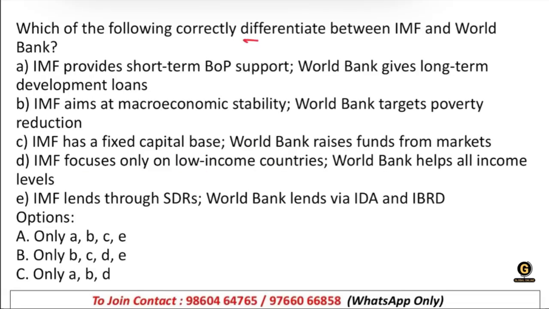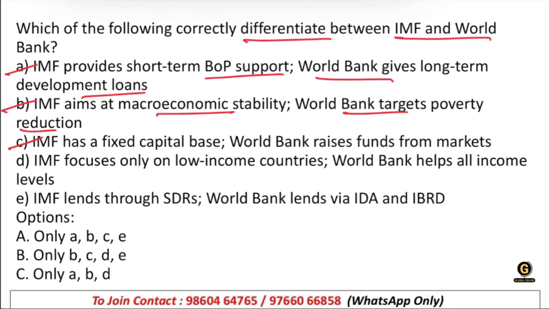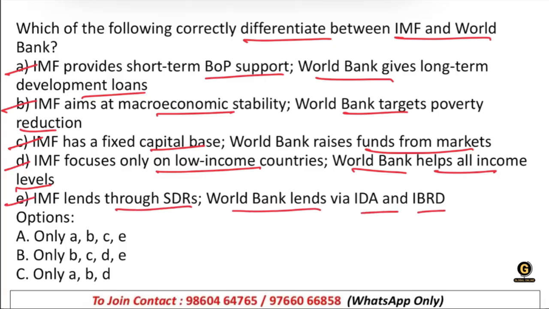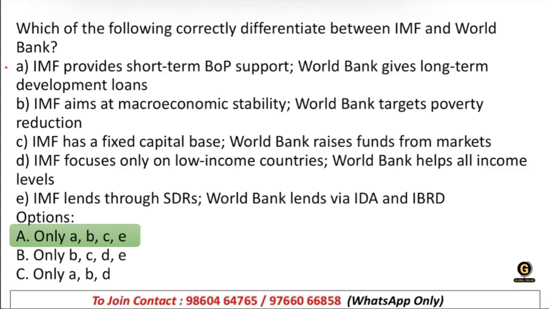Which of the following correctly differentiate between the IMF and World Bank? A, IMF provides short-term BOP support and World Bank gives long-term development loans. B, IMF aims at macroeconomic stability and World Bank targets poverty reduction. C, IMF has a fixed capital base and World Bank raises funds from markets. D, IMF focuses only on low-income countries and World Bank helps all income levels. And E, IMF lends through SDRs and World Bank lends via IDA and IBRD. So the right answer is option A, B, C, E.